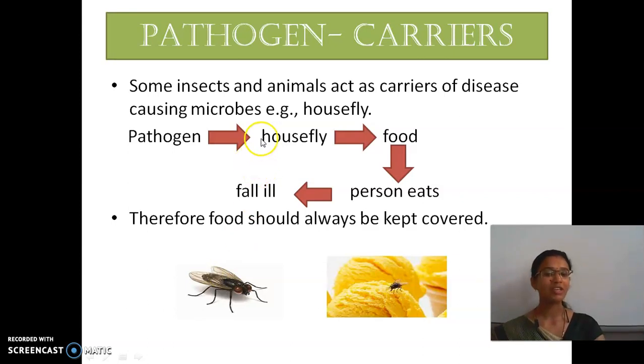Then the housefly comes and sits on open food items, the pathogens get transmitted to the food, and the person who eats that food falls ill. So therefore, food should always be kept covered.